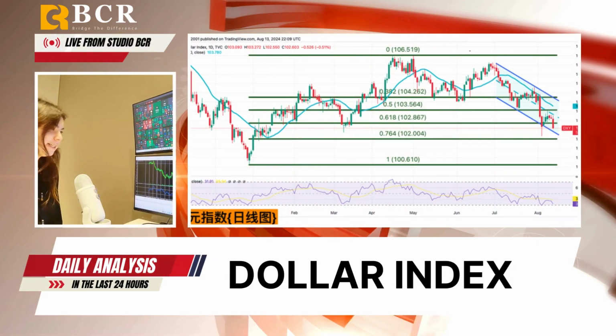The US dollar dropped below 103 on Tuesday after the PPI came in lower than expected. Despite this, the US economy continues to show strong growth, suggesting that the Federal Reserve may not rush to cut interest rates. The market sentiment was calm, with US stock futures steady and the 10-year Treasury yield around 4%.